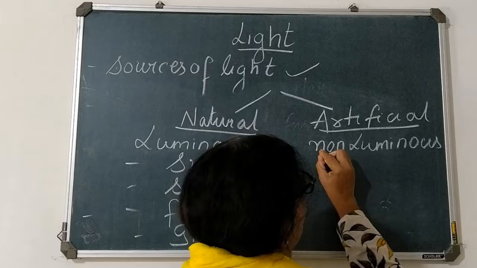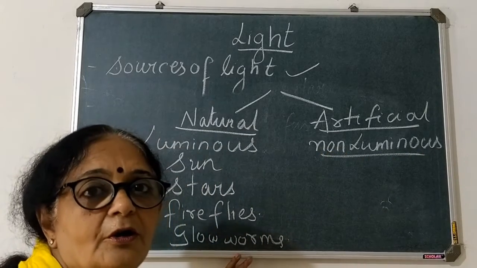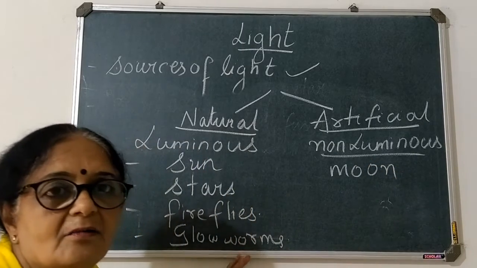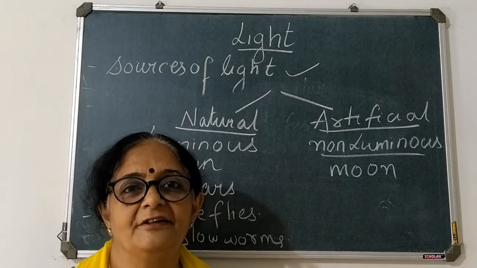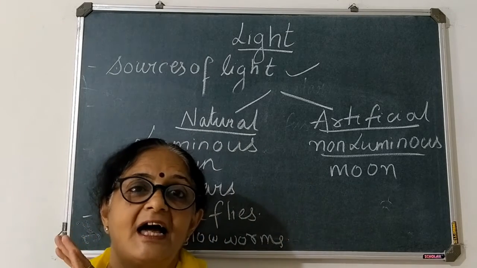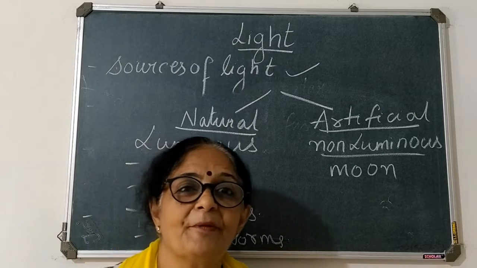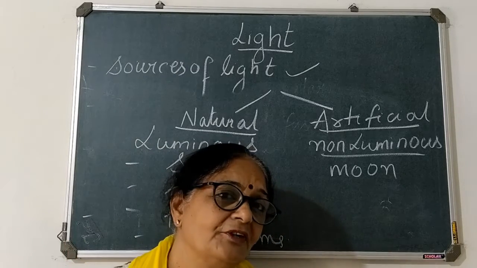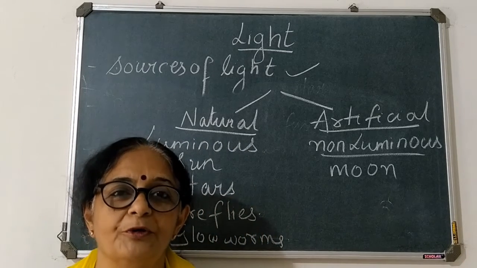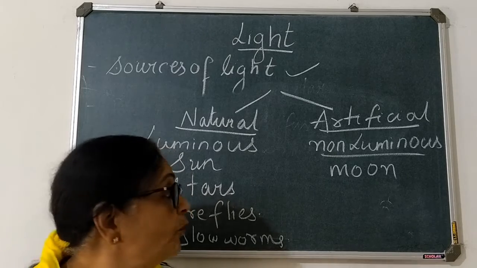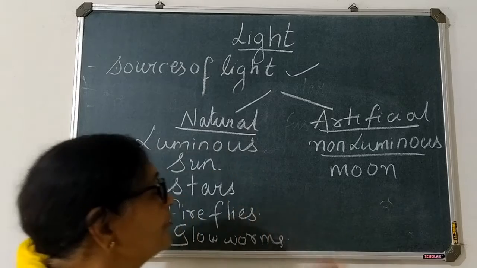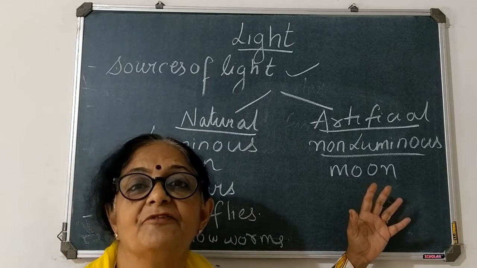અને artificial અને non-luminous. So if you talk about it, moon does not have its own light. It reflects the light of the sun. એટલે sunની light એની ઉપર પડે, moonની ઉપર. When the light of the sun falls on the moon, we can see the moon from the earth. So moon is an artificial source of light. So two types of sources, natural and artificial.